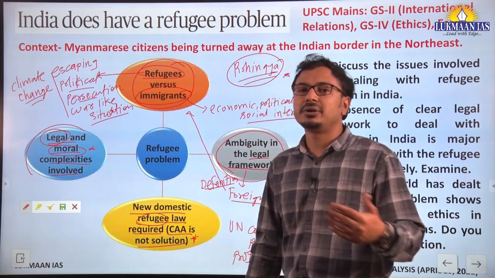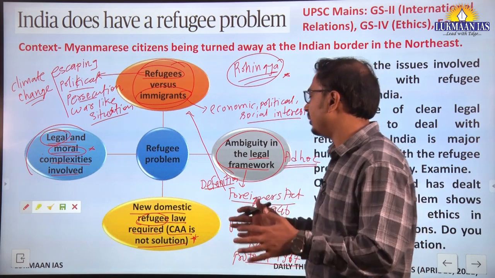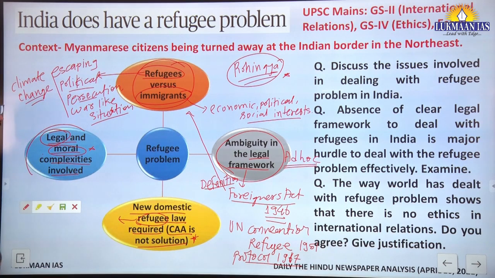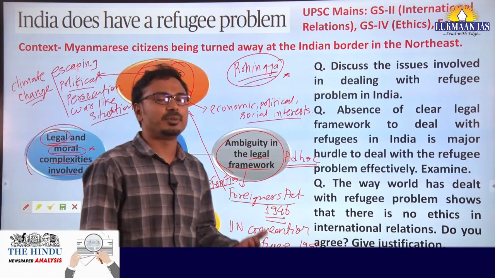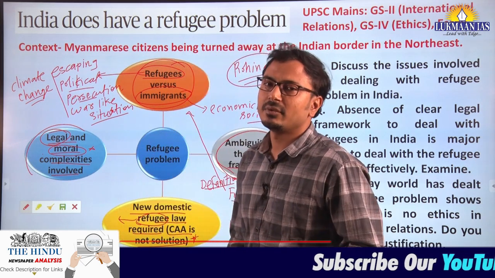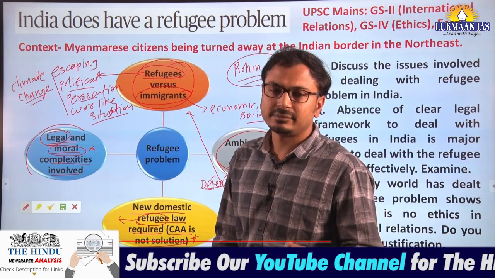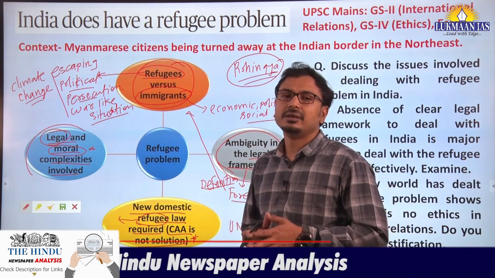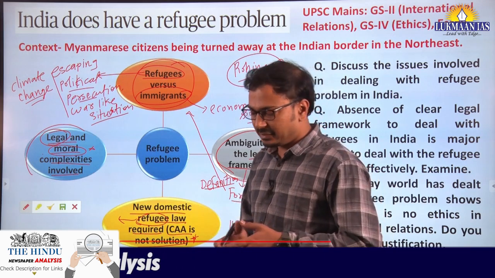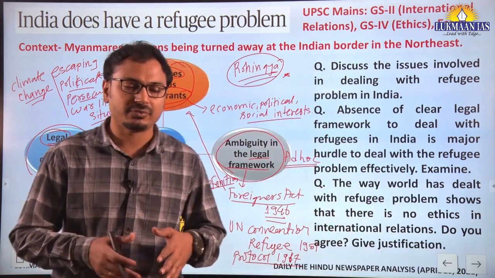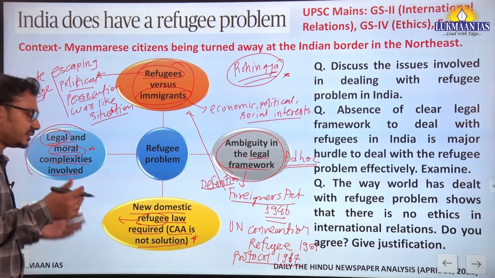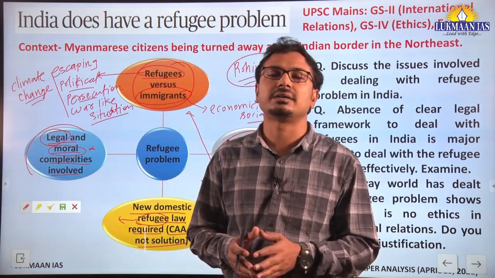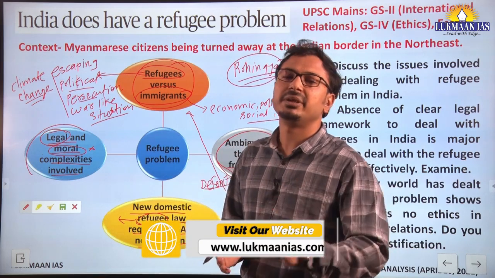Okay, and that particular law should have a clear definition of what constitutes a refugee, what constitutes illegal migrants and temporary migrants in the country. Okay, and how they should be treated. Along with that, the refugees should be given the basic human amenities. For example, shelter, or the right to livelihood, right to work. Some work permit can be given to them.